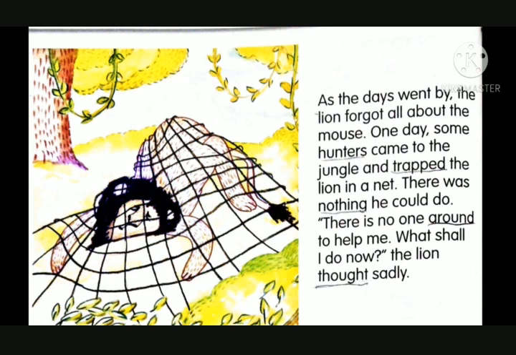Now see, the lion left the mouse, and it never bothered about that small mouse. And one day, while it was moving in the jungle, what happened? Can you see? There is trouble for the lion. Some hunters came to the jungle and they trapped the lion. Trapped means, can you see a net? Yes, they took it into the net. They had put a trap, a net and something to eat there, and it fell into that net. So it was trapped in the net, and there was nothing he could do because it could not escape from that net. So it was looking around and around for someone to help him, but no one was there. So when no one is there, who can help? It felt very sad, and now it was in a sad mood.